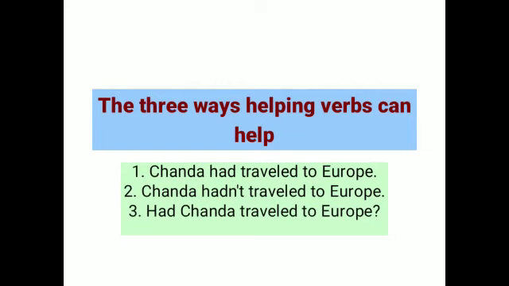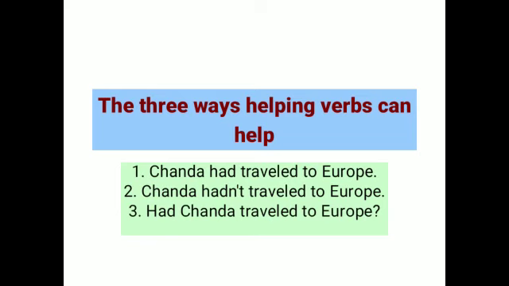The three ways helping verbs can help. Now helping verbs can help us in three ways. In the first sentence we say Chanda had traveled to Europe. Here in this sentence this word had is showing us the tense of the sentence, the tense of the action. In the second one, Chanda hadn't traveled to Europe.